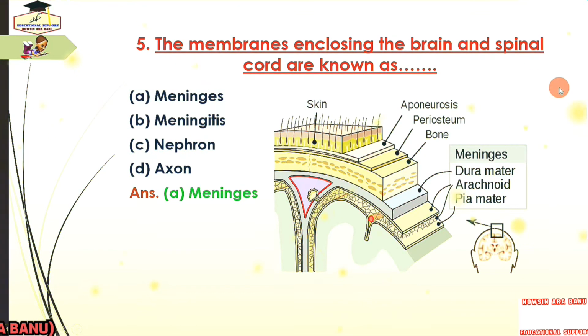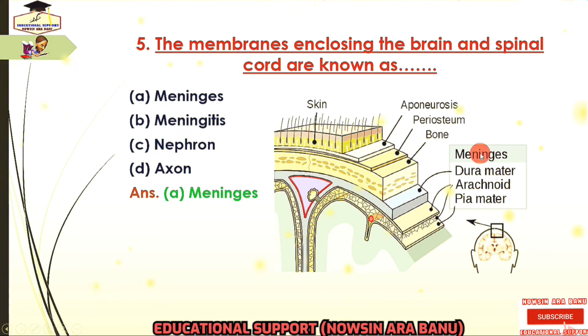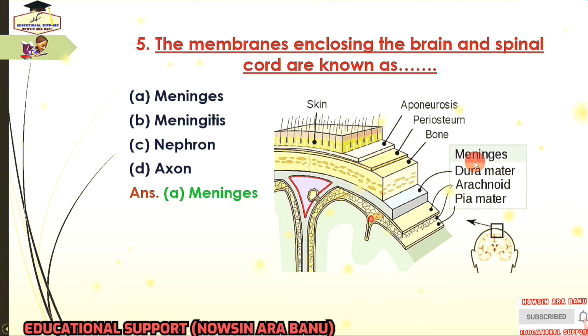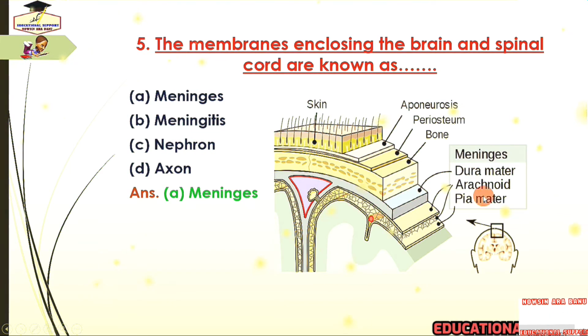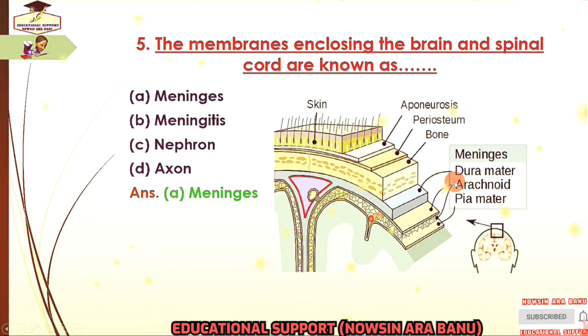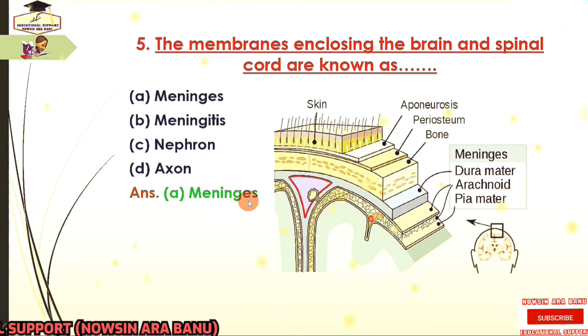So what is meninges? The meninges refers to the membranous covering of the brain and spinal cord. So what is the function of meninges? Meninges provide a supportive framework for the cerebral and cranial vasculature and, acting with cerebrospinal fluid, protect the CNS from mechanical damages. So the answer is meninges.